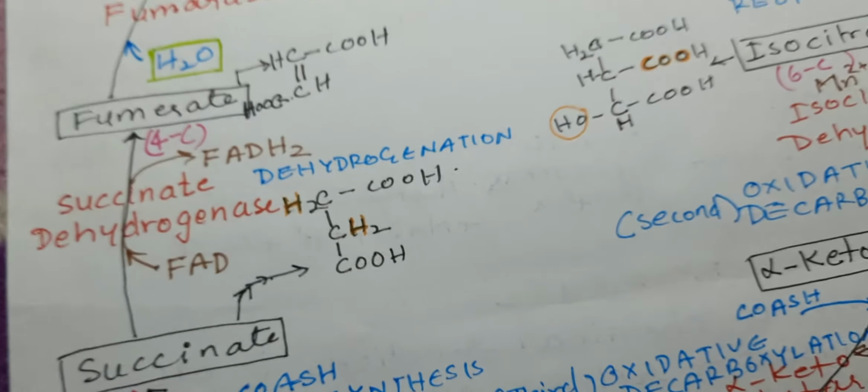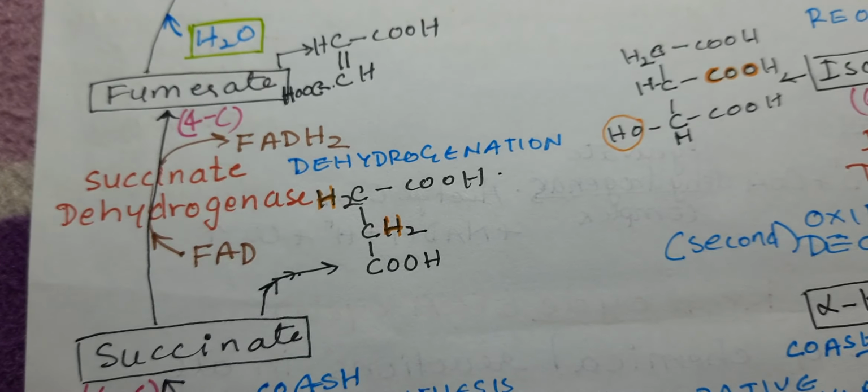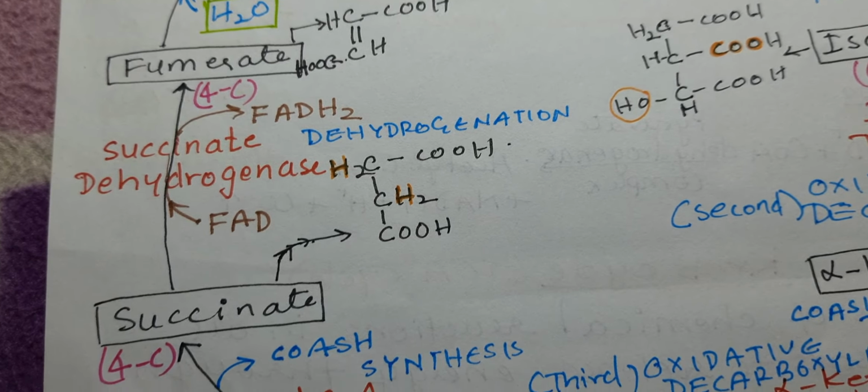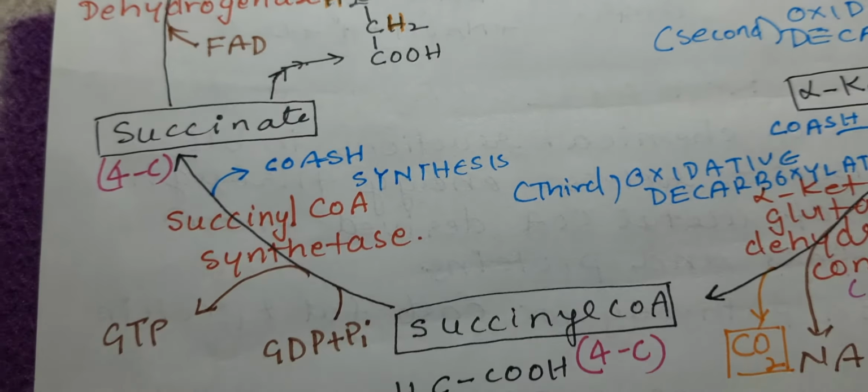Now succinate is converted into fumarate by the enzyme succinate dehydrogenase, which catalyzes dehydrogenation. If you look at the structure of succinate, the hydrogen is removed. This is called dehydrogenation, and a double bond is created.